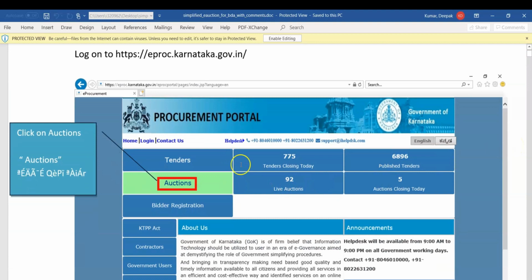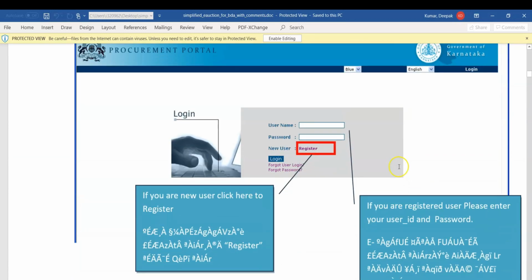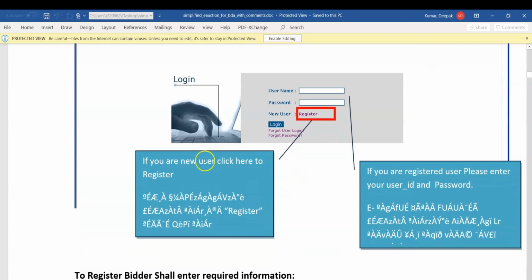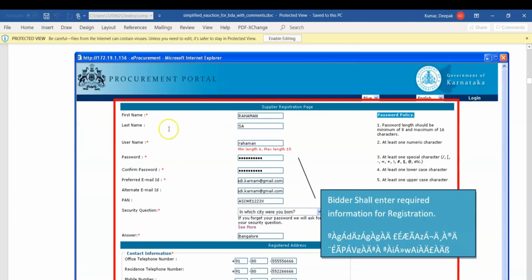For example, once you click on auction, then you click here to view the auction details. And once you click on register, I'll show you how: if you are a new user, click here to register. To register, the bidder shall enter the required information: first name, last name, username, password, confirm password, email ID, alternate email ID, and PAN number is compulsory.